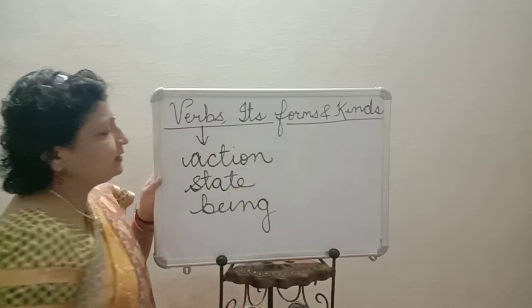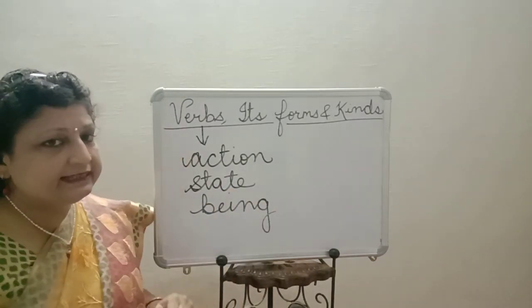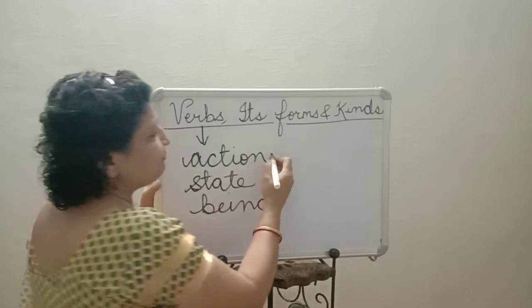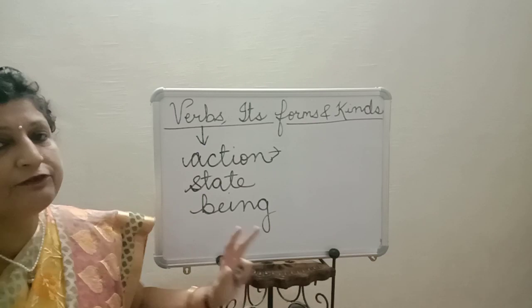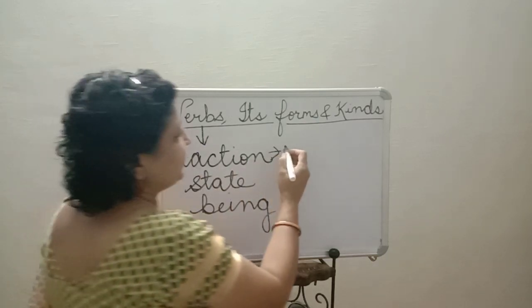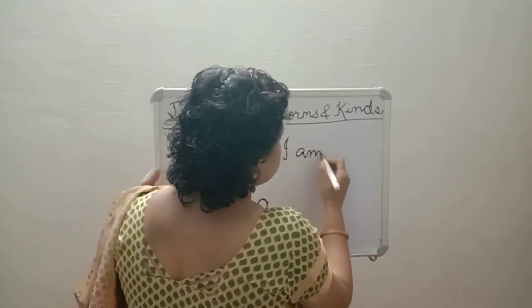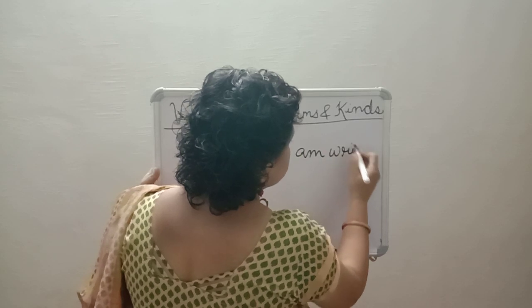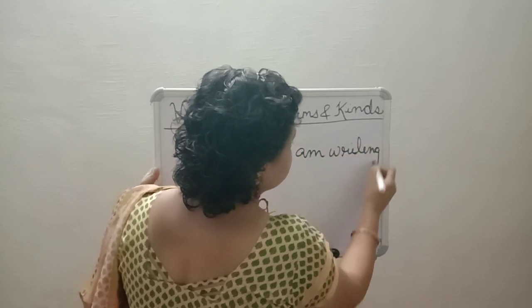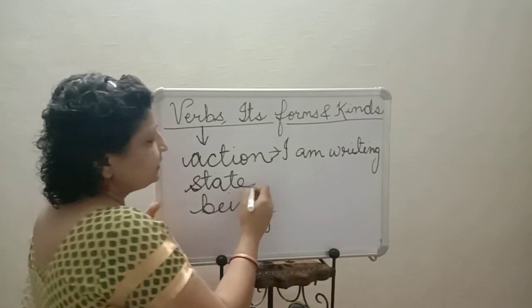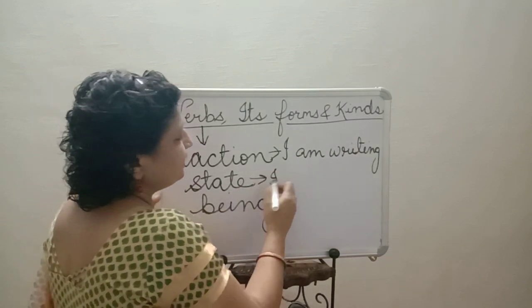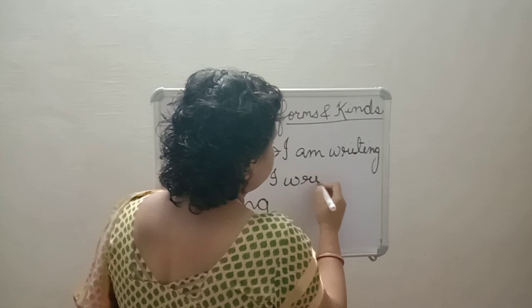Now let us see the example of action. Let us take the example of write. I will be dealing with all the forms of write. If I say, I am writing, this is the action word. I am writing. State: I write. I can write.